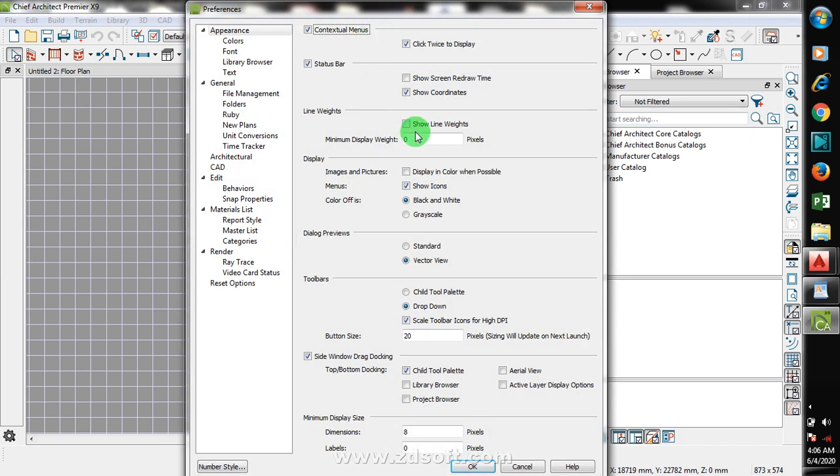I can set my window, make it look the way I want it to look like. Now you can see here we have appearance. On this appearance I can change some of these things here, okay. You can see color off. You can see your display in color when possible. Image, this is for images and pictures, okay.